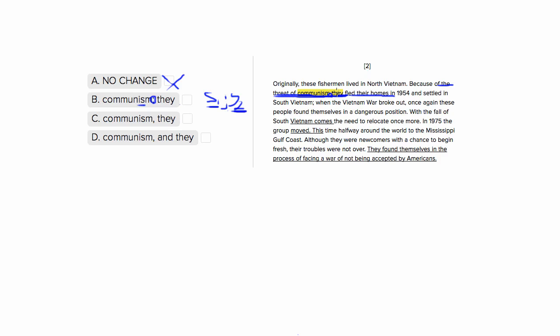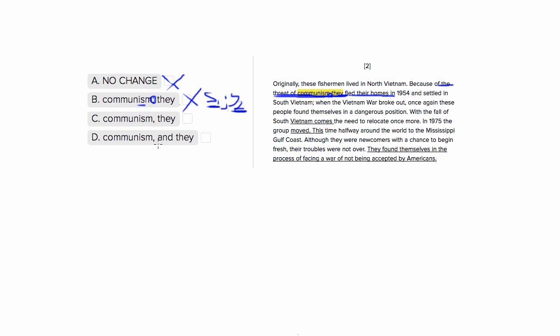Were we to put a semicolon here, it would say, because of the threat of communism. Because of the threat of communism is not a full sentence, it's a sentence fragment. It can't stand alone, so we can't be using this semicolon here. It'll create a fragment issue. So that's not good. So let's look at our last 2 choices.